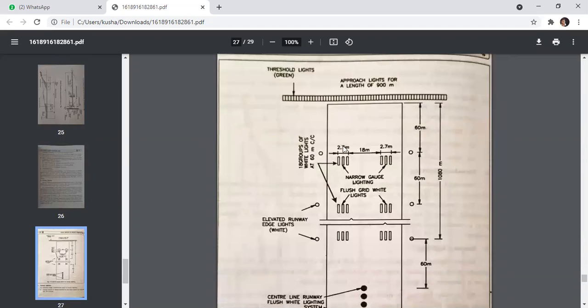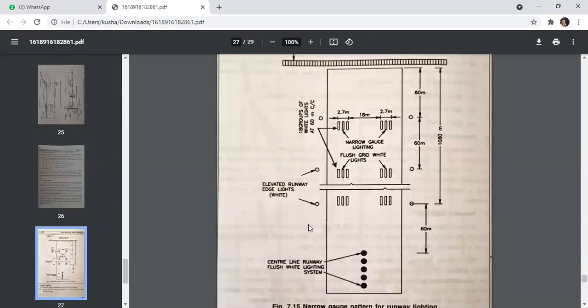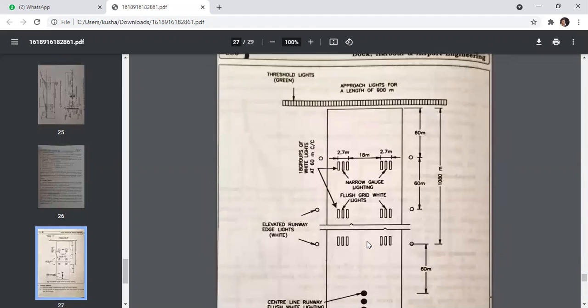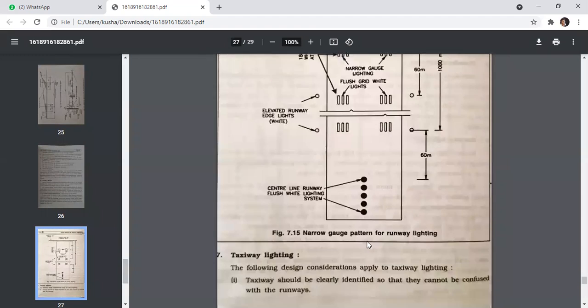Threshold light green, narrower gauge lighting, flush grid white lights, elevated runway edge lights, and center line runway flush white lighting systems. So this type of whole lighting system is available.